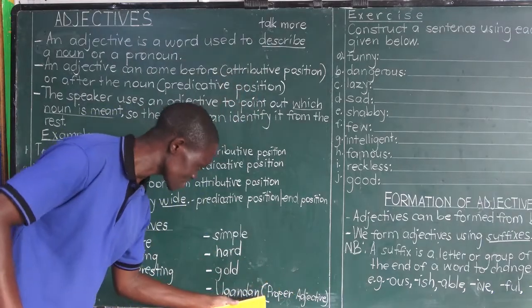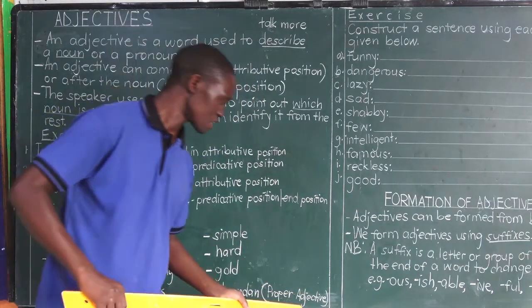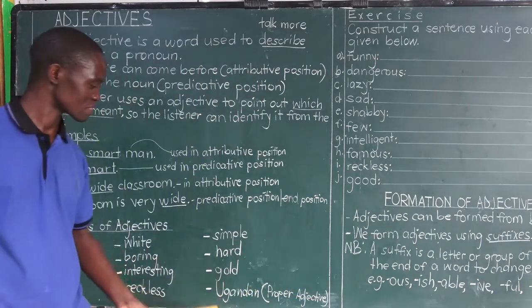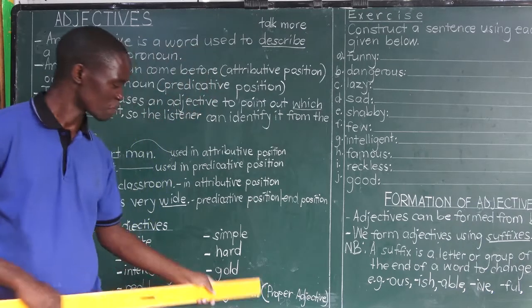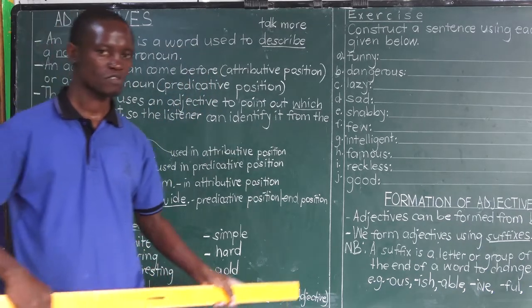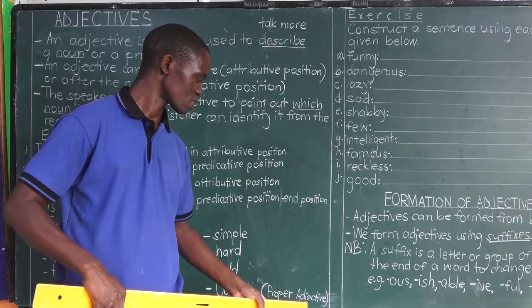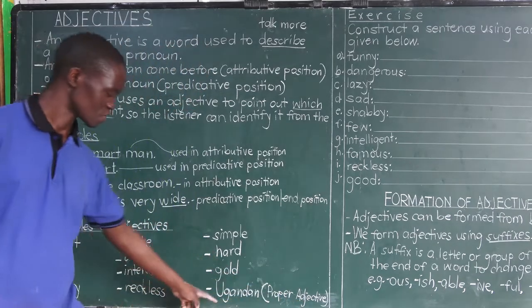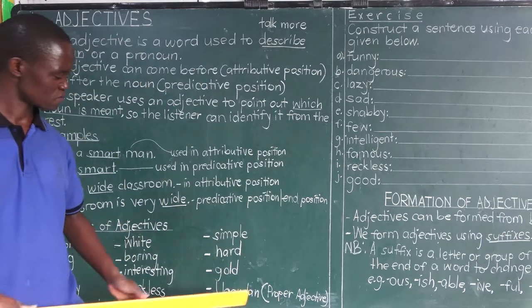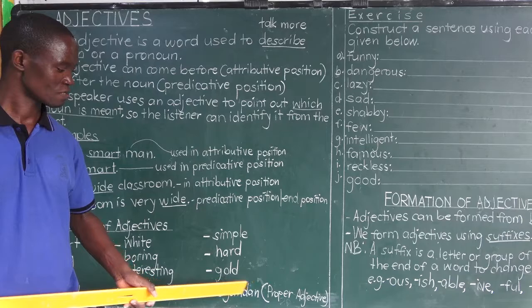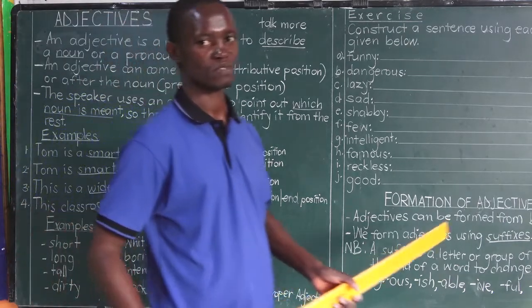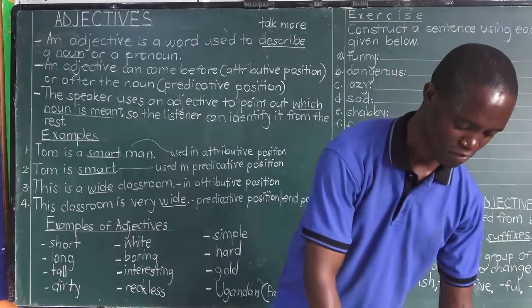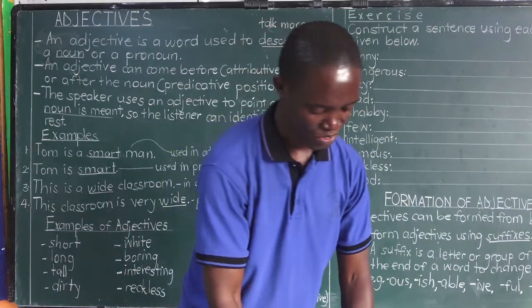Why am I capitalizing Proper with capital P and Adjective with capital A? Because I'm just laying emphasis on this. Proper adjectives are all written starting with capital letters. It's Ugandan. Why are they written starting with capital letters? Because they are formed from proper nouns.